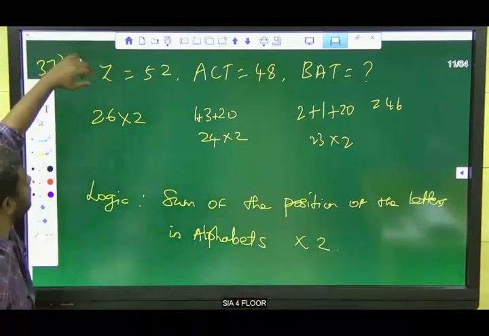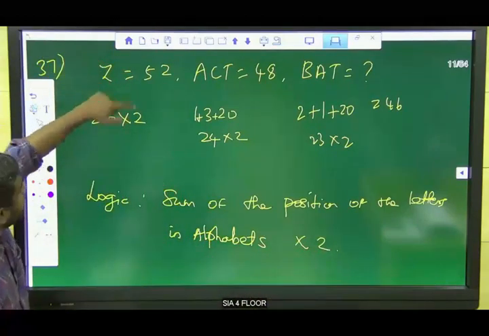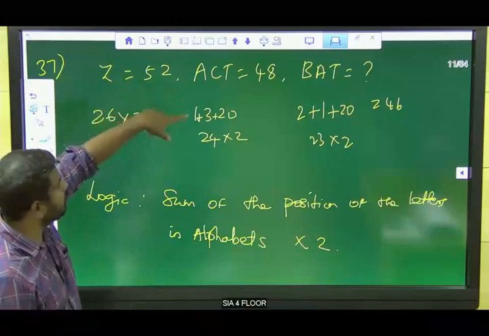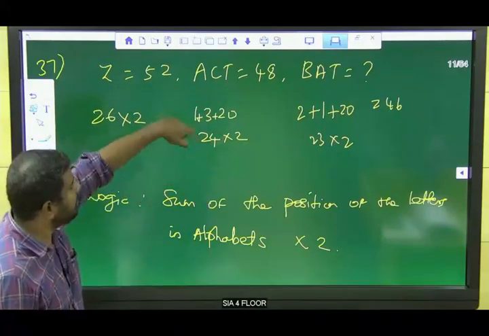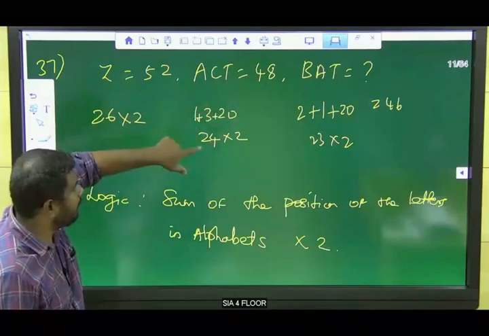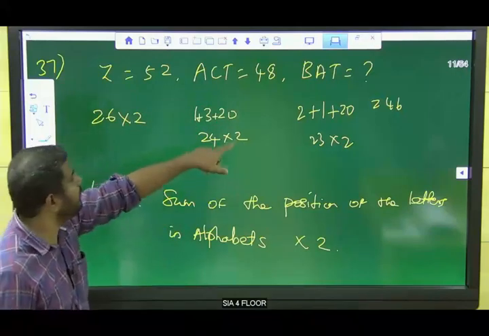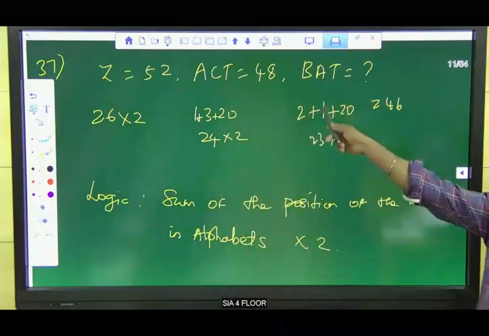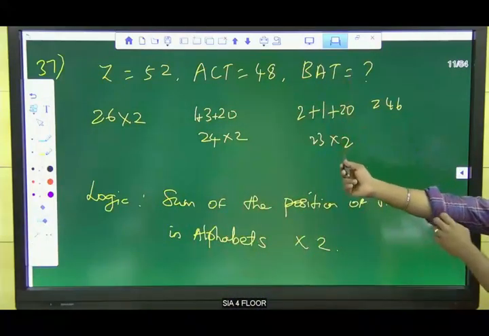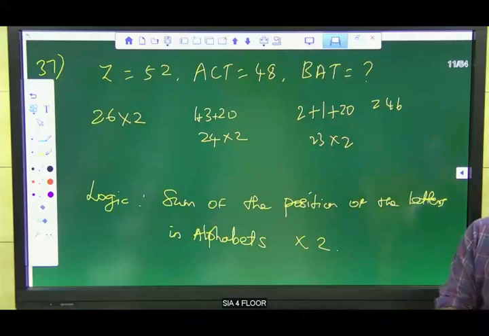This is the logic for this question. The 26th letter into 2 is 52. Likewise, A is the first letter, C is the third letter, T is the 20th letter. We need to sum all these letters, so we get 24 into 2 is our logic. So 24 into 2 is 48. Like that, B is the second letter, A is the first letter, T is the 20th letter. So 23 into 2 is 46. Clear? Is that okay, Ruby?